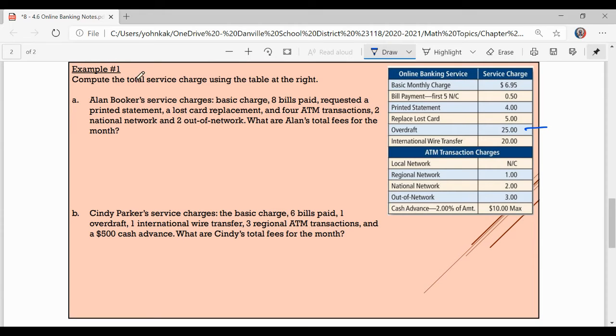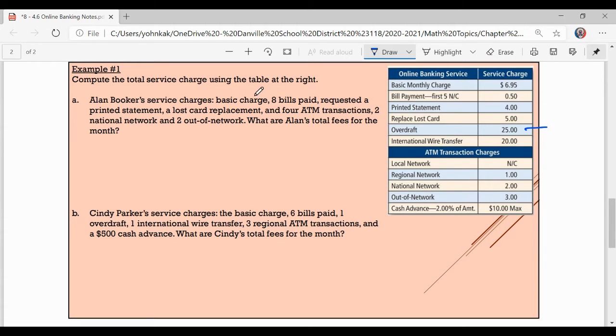So example number 1, compute the total service charge using the table at the right. Alan Booker's service charges include the basic charge, 8 bills paid. He requested a printed statement, a lost card replacement, and 4 ATM transactions, 2 of which were in the national network and 2 of which were out of network. What are Alan's total fees for the month?